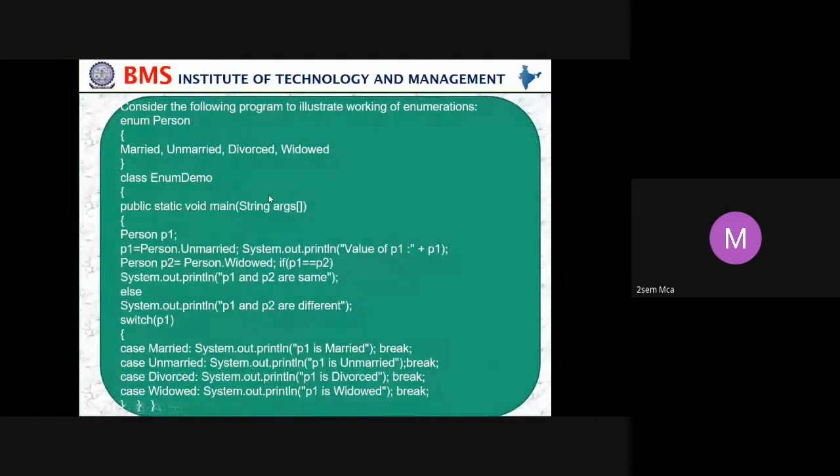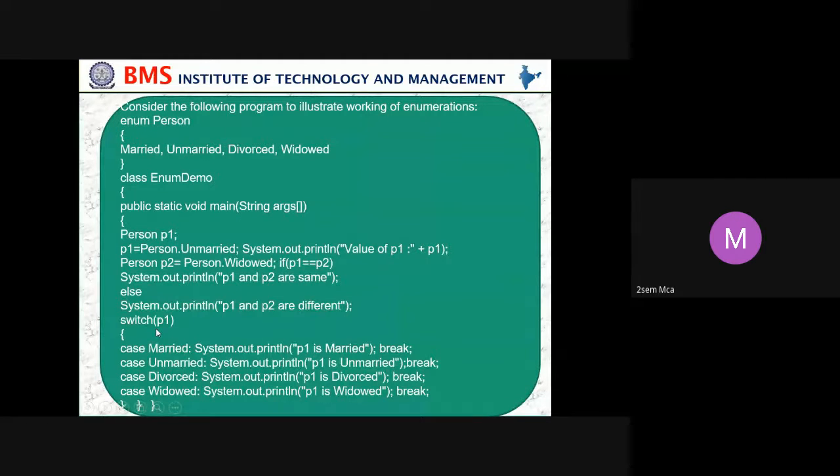Taking one example program for creating an enumeration. We have created an enumeration Person. In that Person, the enumeration constants are married, unmarried, divorced, and widow. Again, this is how we are using it in the class. We are creating an object for the enumeration, that is p1, and for p1 we are passing Person.unmarried, and we are just displaying it. The same way for Person p2, we are passing widow. And we are comparing whether p1 is equal to p2. Is it so? No, it is not. p1 and p2 are not the same, so it will print that p1 and p2 are different.